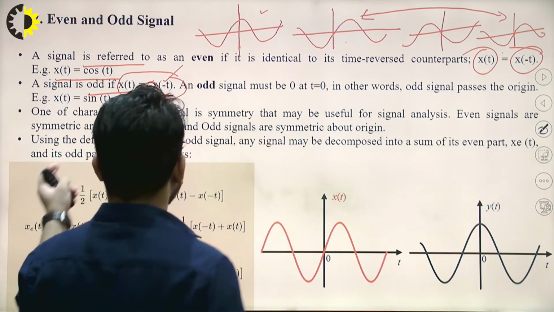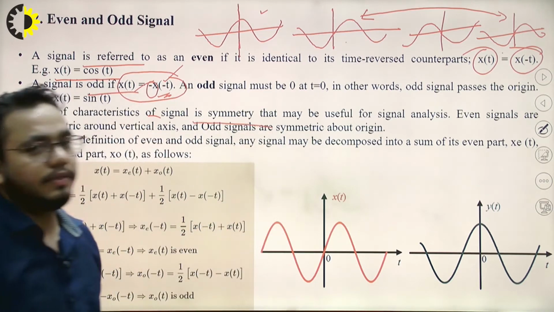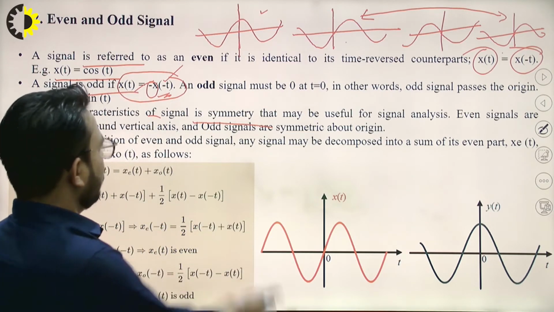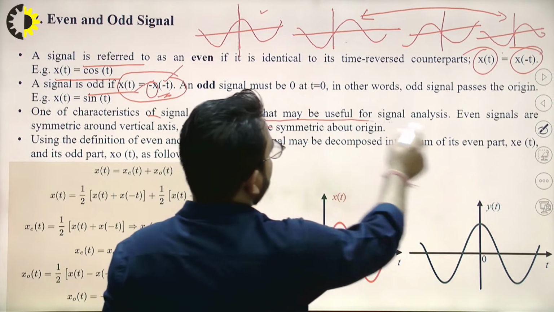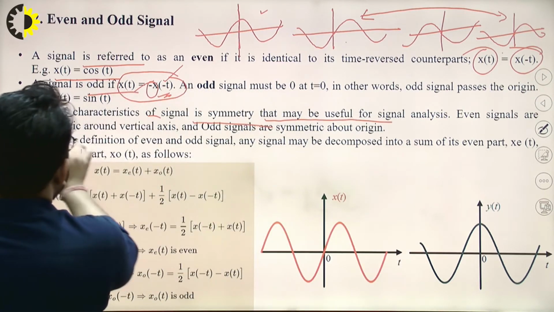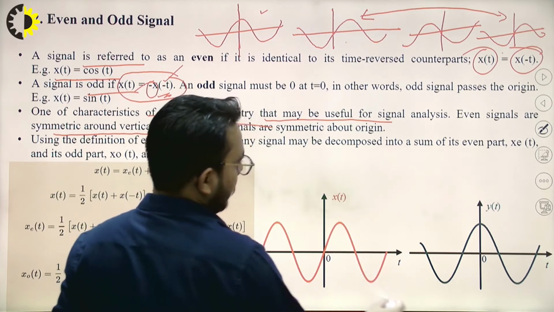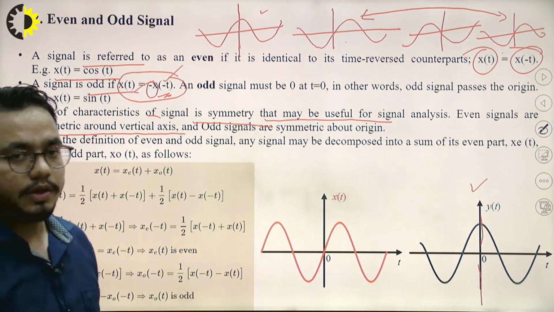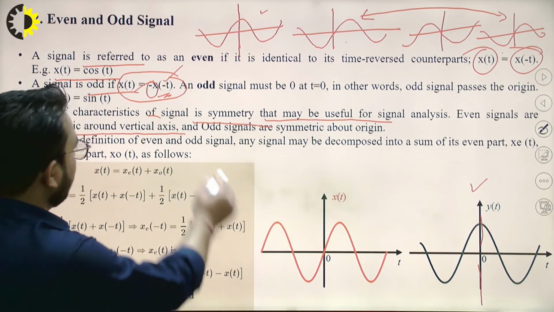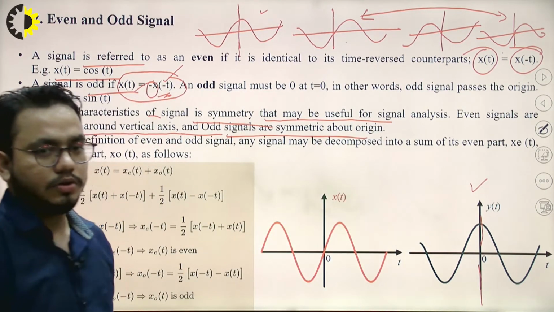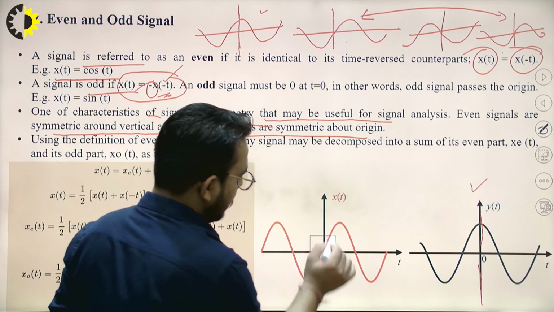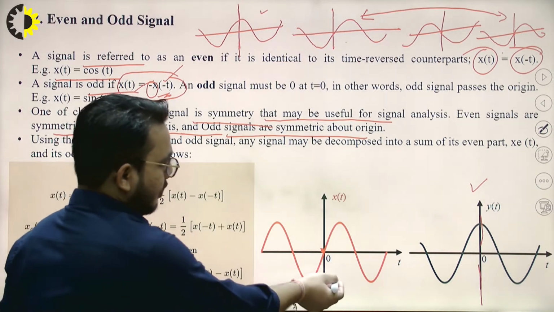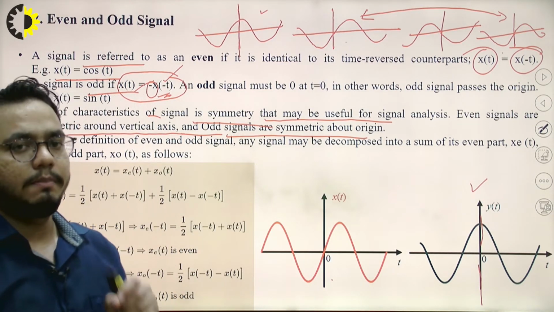Now there are some characteristics of signals. One characteristic is symmetry. Even signals and odd signals are symmetric, and that may be useful for signal analysis. Even signals are symmetric about the vertical axis. So this is an even signal, symmetric about its vertical axis. It is actually cos. Then odd signals are symmetric about the origin. This is the origin, and the signal is symmetric about it. There is one more property: odd signals always pass through the origin.